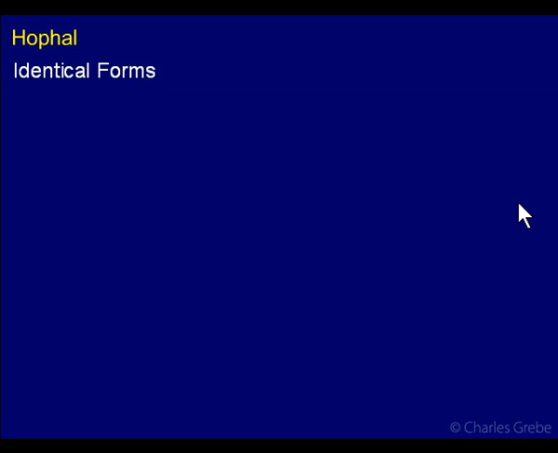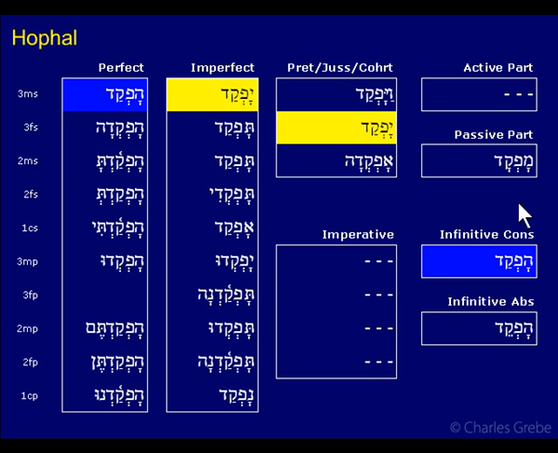Okay, identical forms. What do we have? Well, back to the yellow ones. The imperfect and the jussive are the same in the Hofal. In the strong verbs, remember, it's only the Hiphil that has a reduced jussive and a reduced preterite. These two are reduced in the Hiphil. In all the other strong verbs, we'll see that they are not reduced, which means that the imperfect and the jussive are the same.